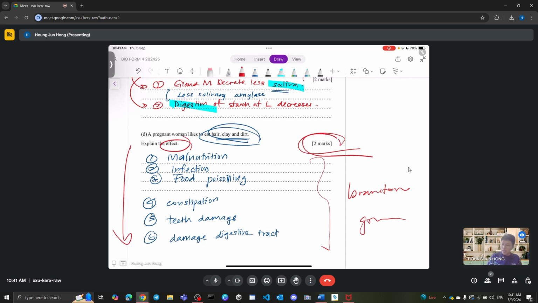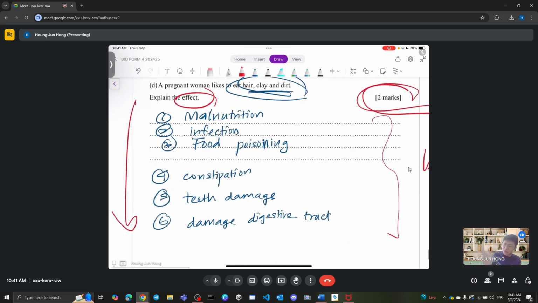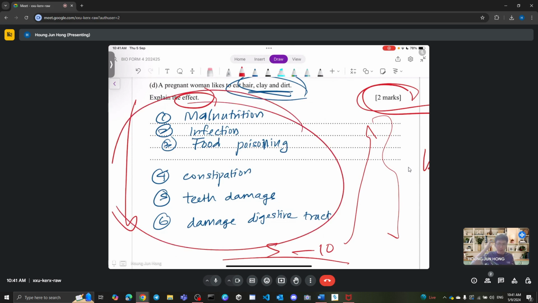I believe if you just randomly brainstorm like 5 to 10 effects, I don't believe you cannot get the 2 marks. You just have to essentially dump everything logical, whatever you can think of. You want to think of indigestion, fever, falling sick, baby miscarriage, whatever. Just put whatever down, and hopefully the more you put, the more chances you get to get the mark. That's it. So that's it for this question.